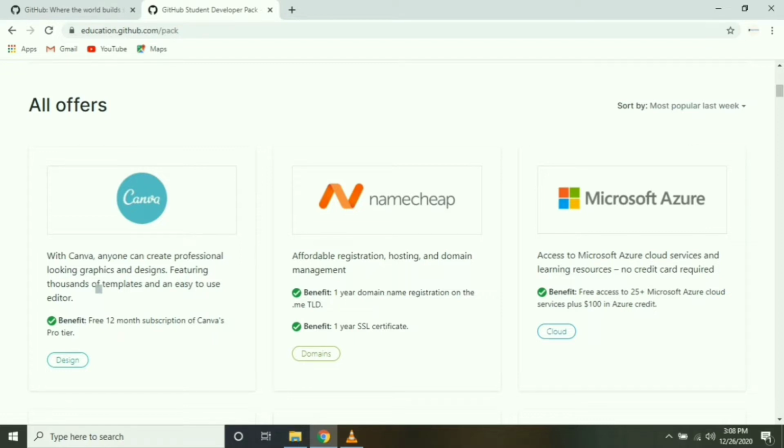Canva, which gives us the benefit of professional editing graphics and design with thousands of templates in the normal pack already, and here they are giving pro pack features for up to 1 year, which is totally free for students. Microsoft Azure. Azure is a cloud service. They are giving free access to 25 plus Microsoft Azure cloud services plus $100 in Azure credit. And note that they mentioned no credit card required. Basically, if we hit the Azure platform, it asks for a credit card, but here it's free.